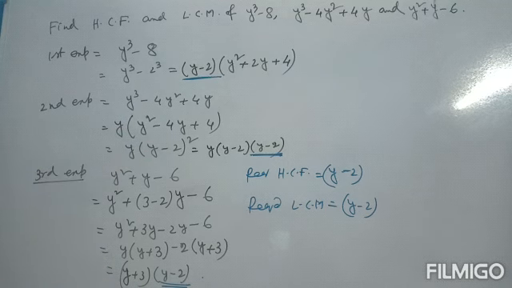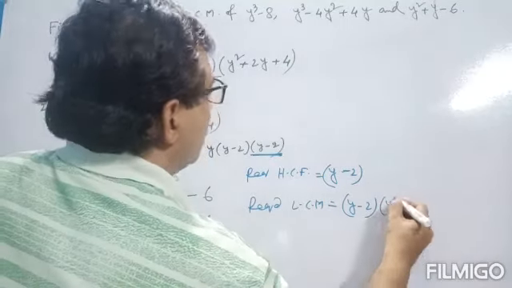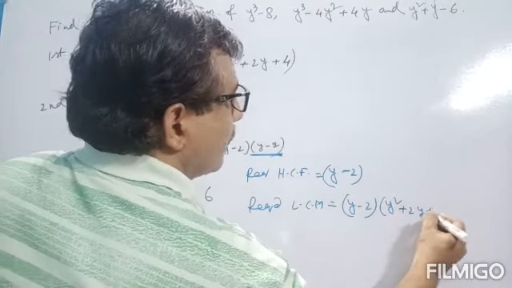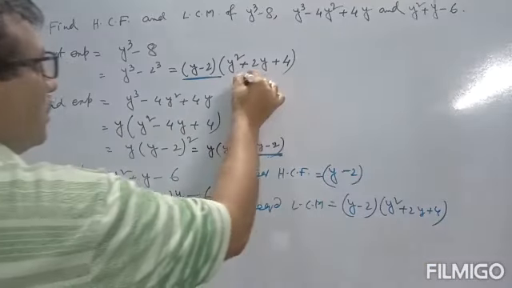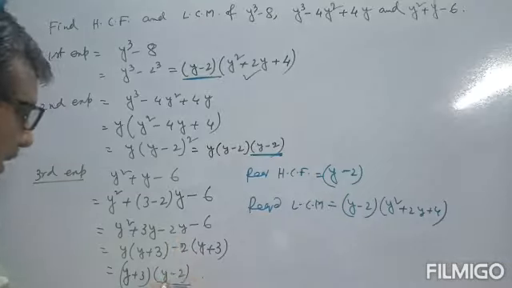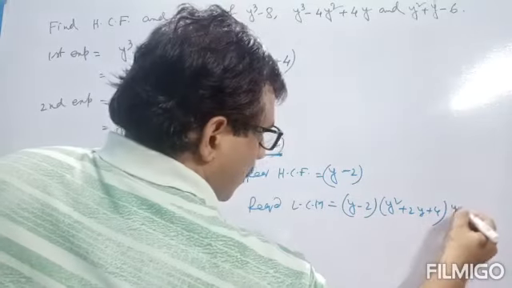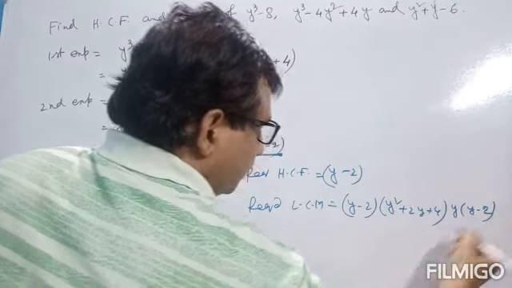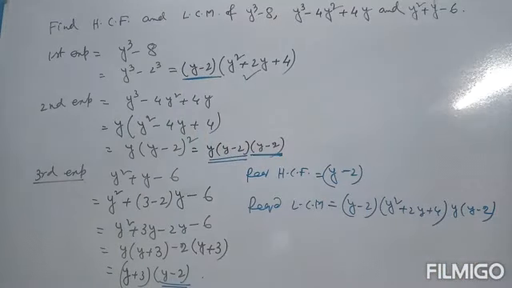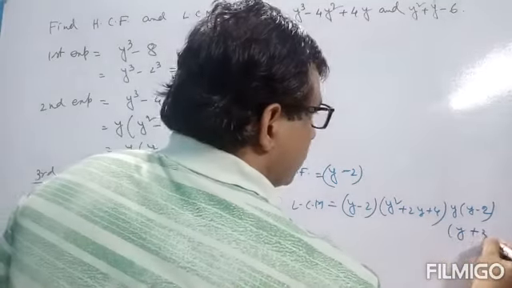The first one has y square plus 2y plus 4, only one, so write y square plus 2y plus 4. It is already done. Next, one y minus 2 is taken, another y minus 2 and y are left, so write down y into y minus 2. And y plus 3 is left, so write here y plus 3.